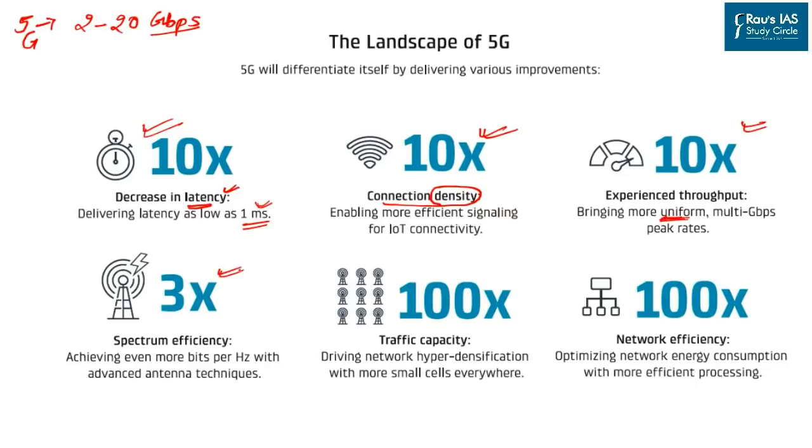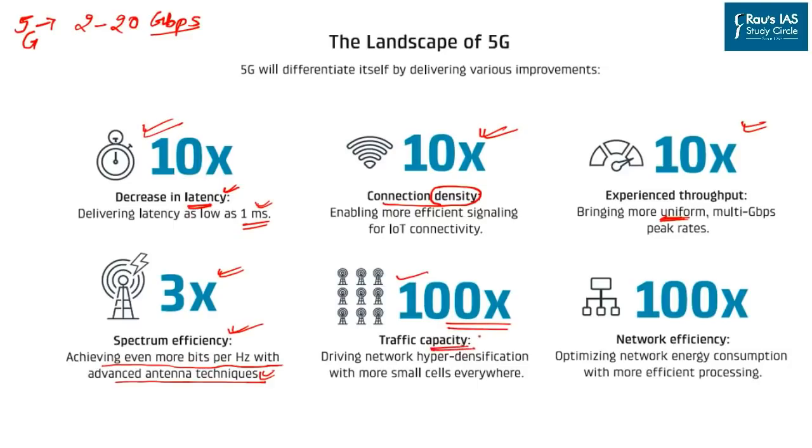It will provide 3 times faster efficiency because it achieves even more bits per hertz with advanced antenna techniques. It means that the available spectrum to the companies can be utilized for more networks, including a higher speed of that network. The next one being that it would provide 100 times faster traffic capacity.